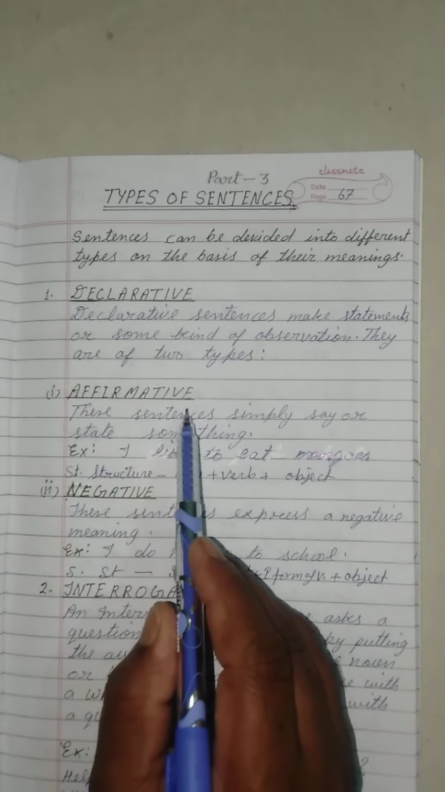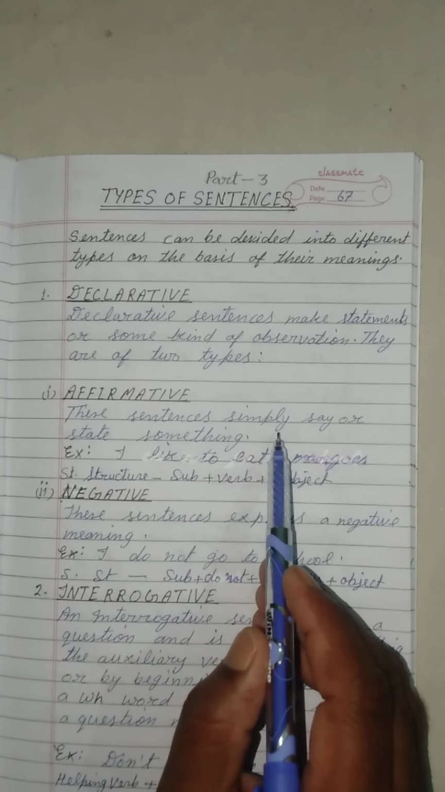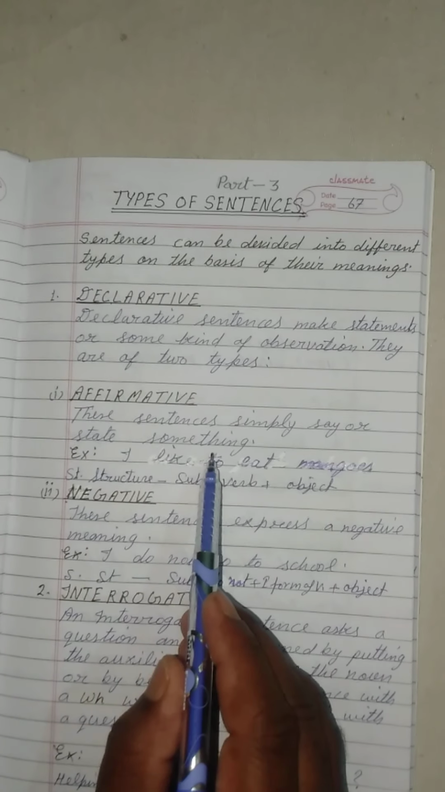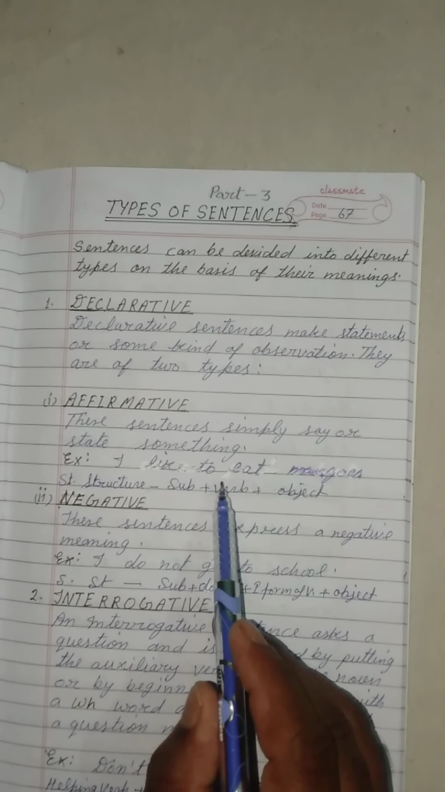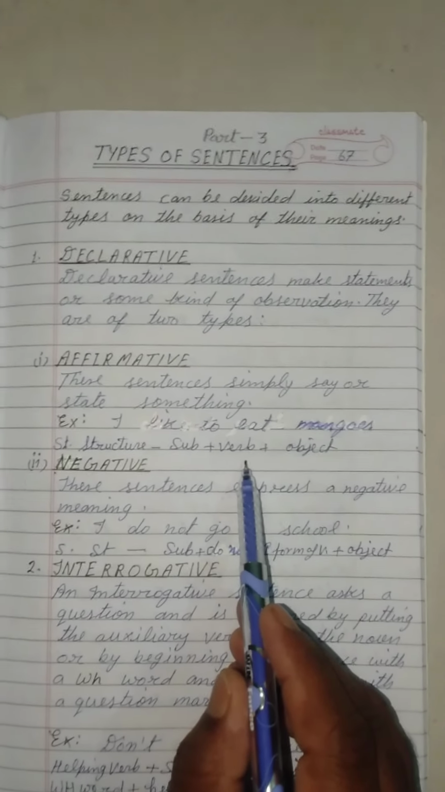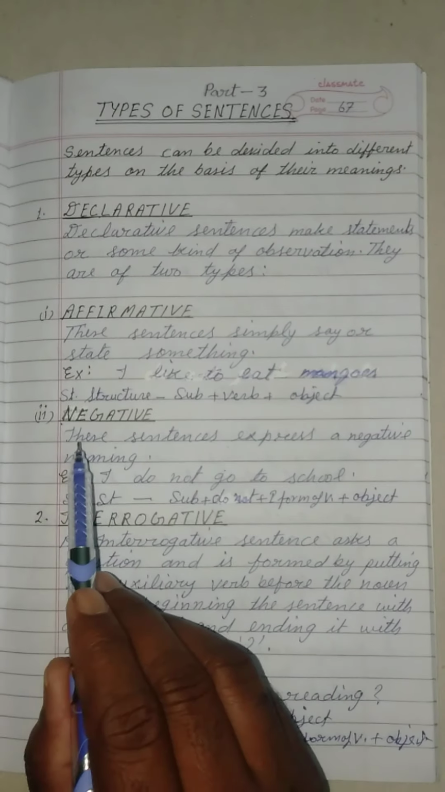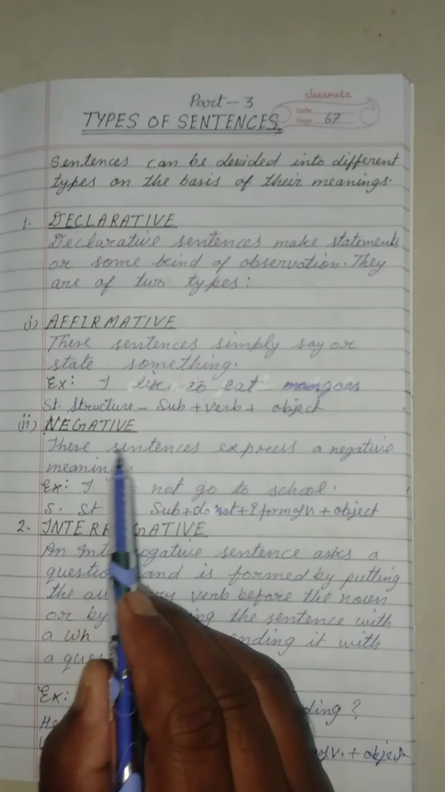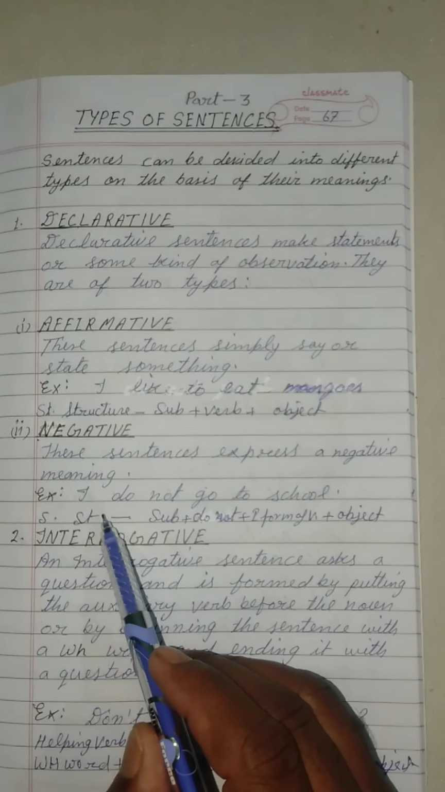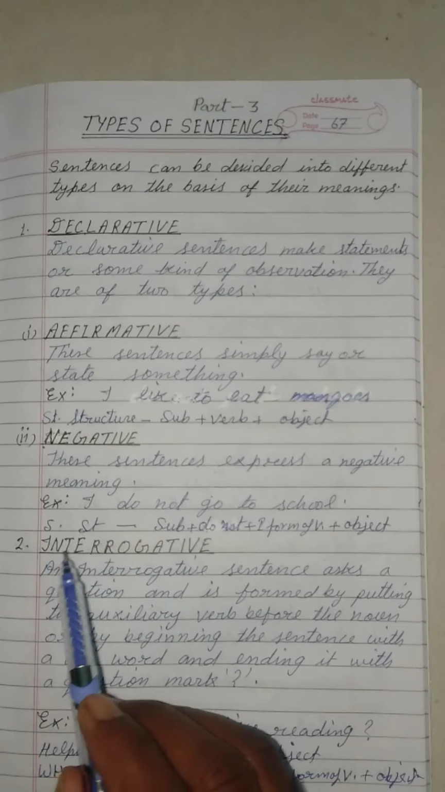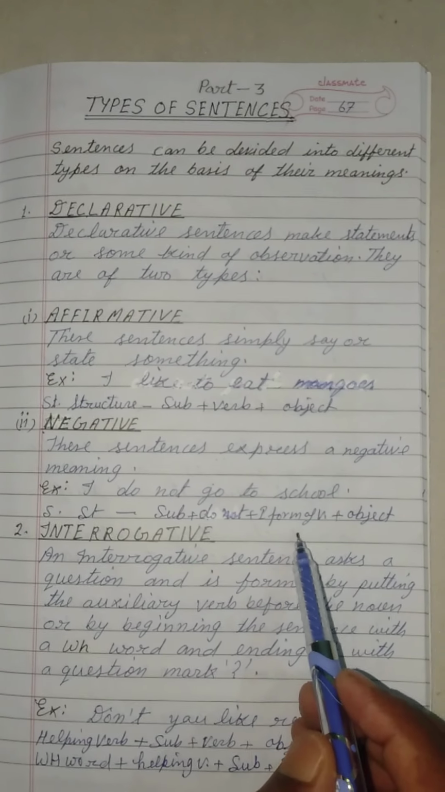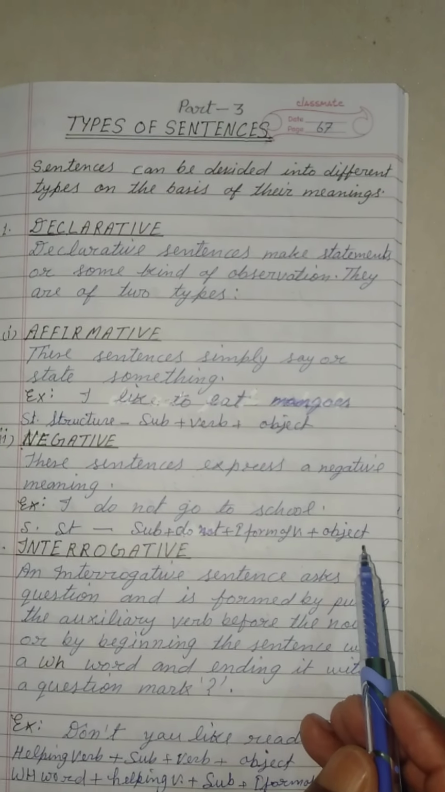Number 1, affirmative sentence. These sentences simply state something. Example: I like to eat mangoes. Sentence structure here: subject plus verb plus object. And now, negative sentence. These sentences express a negative meaning. Example: I do not go to school. Sentence structure here: subject plus do not plus first form of verb plus object.